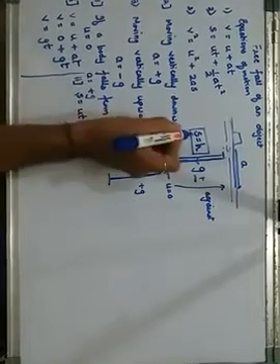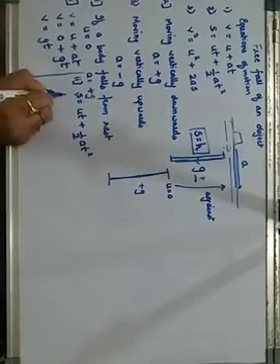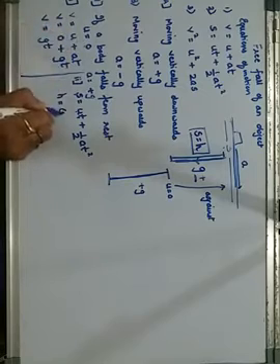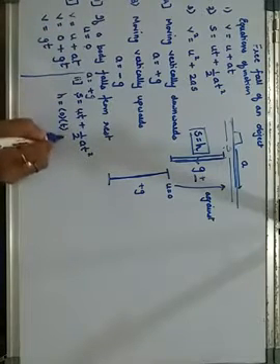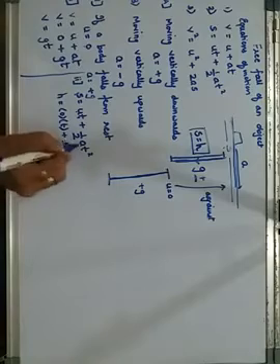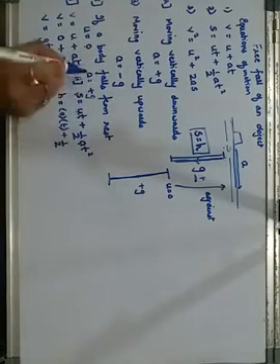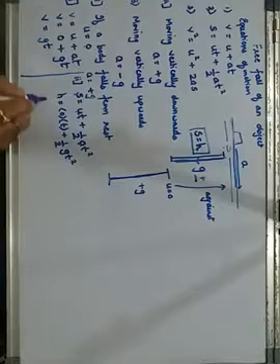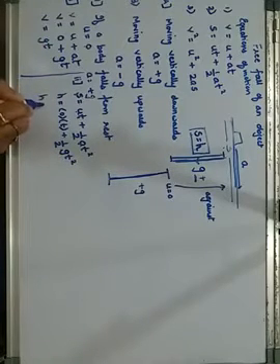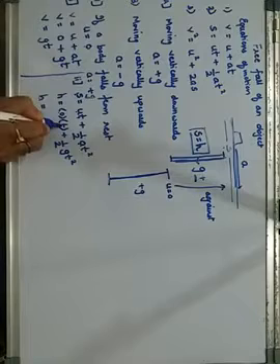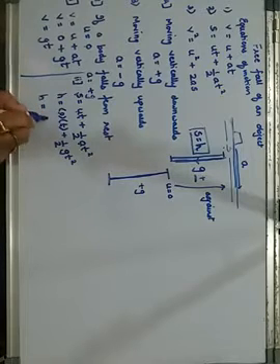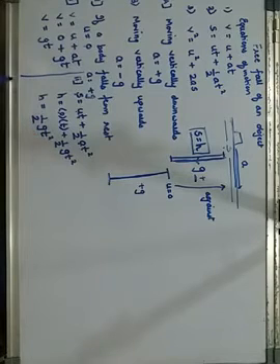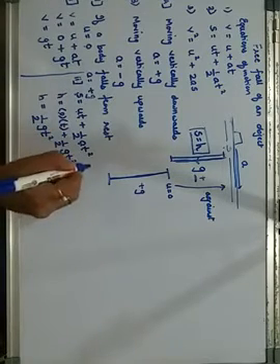Instead of s, we are using height. So, h is equals to u into t, u is 0, so 0 into t, plus half into a, but a is now positive g, and t square. 0 into t is 0, so we are left with h is equals to half gt square. Getting it? This is your second part.